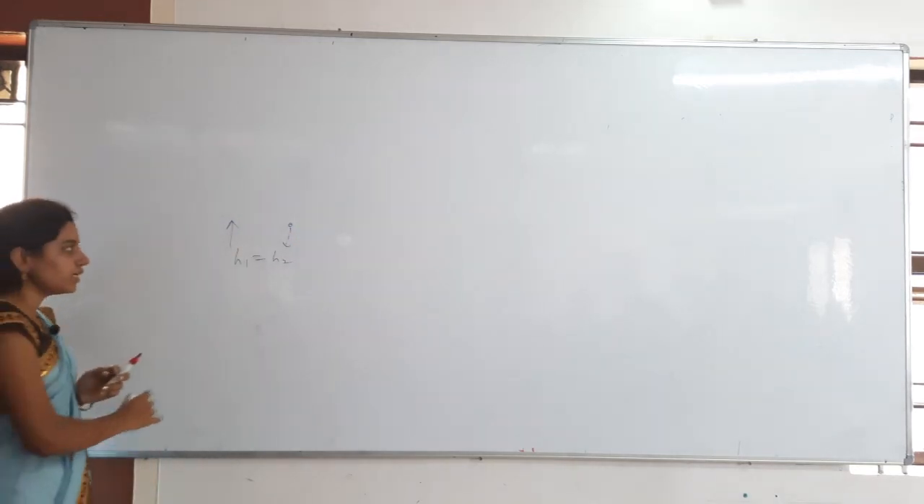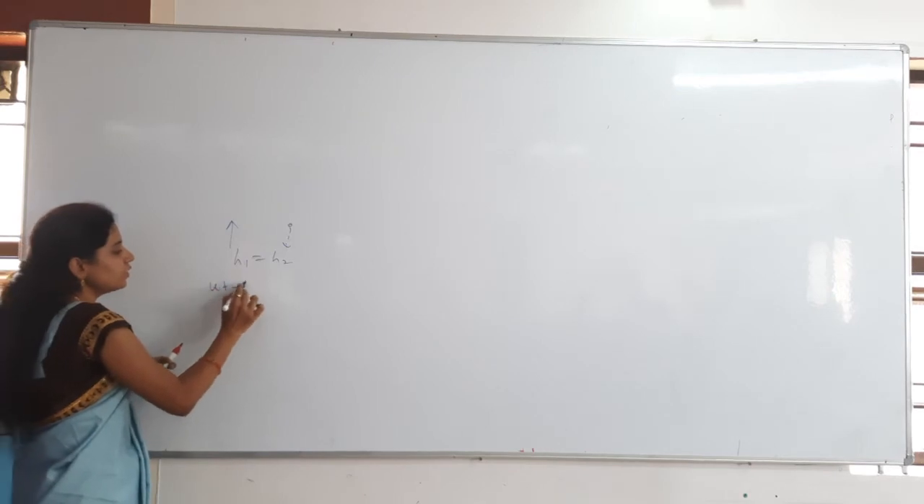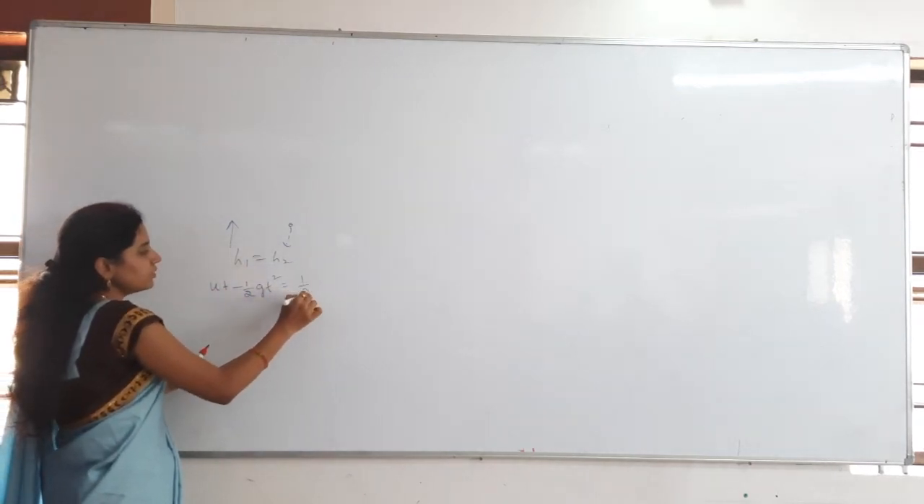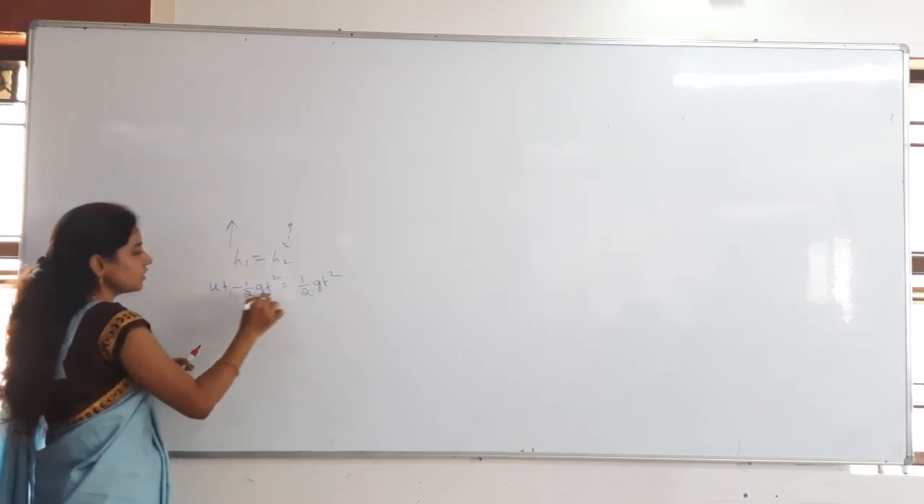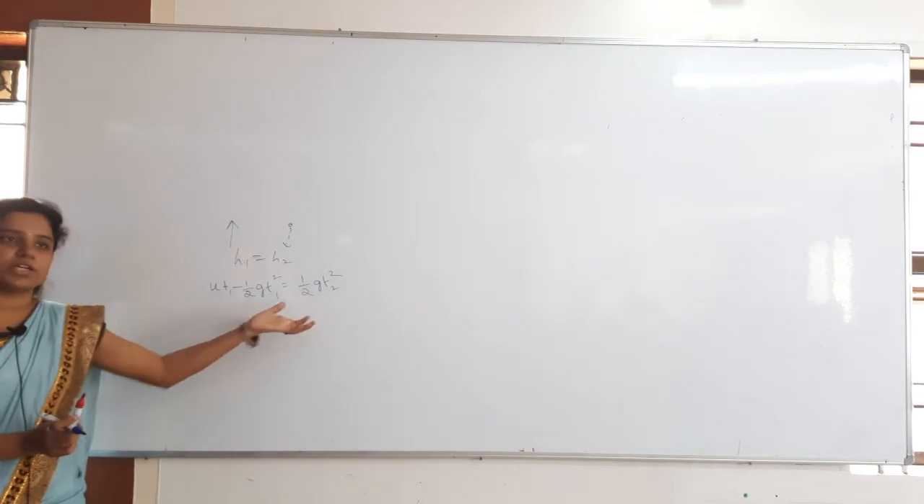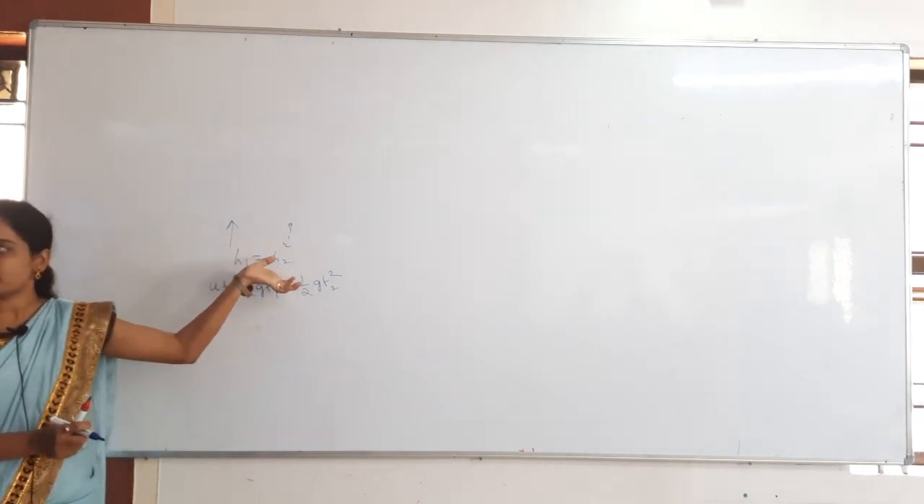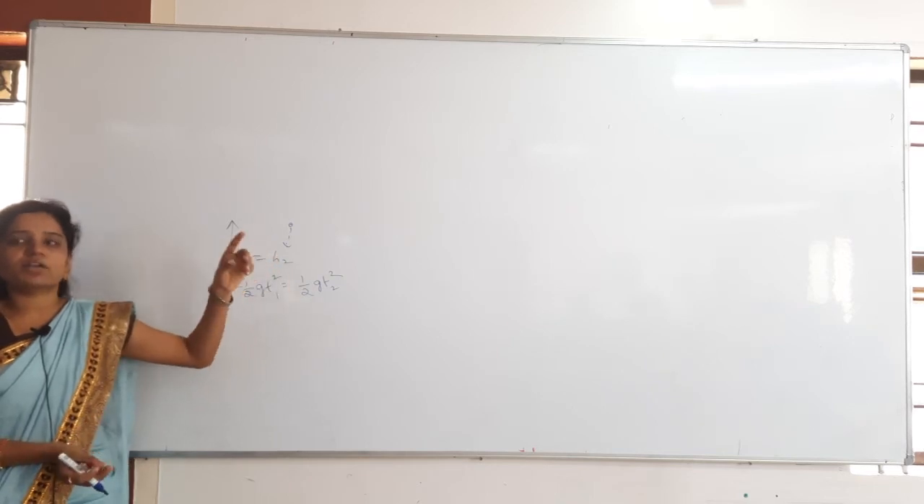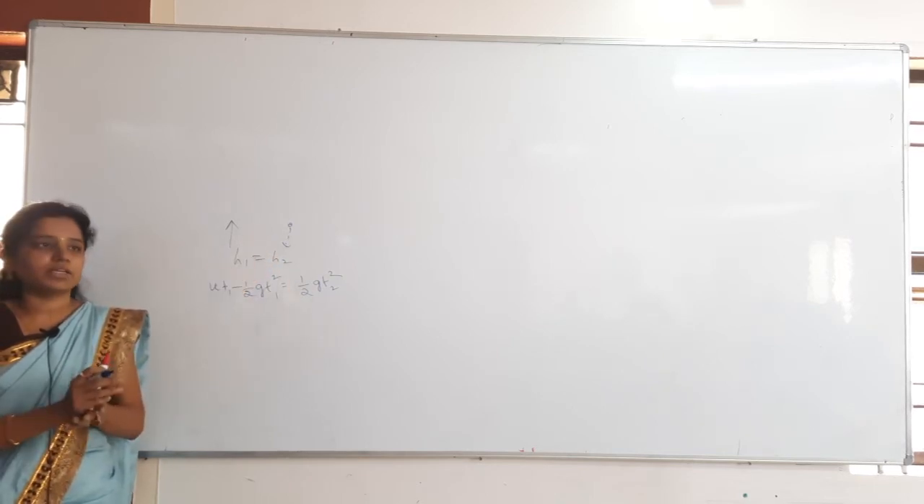So what will we get here? For the vertically projected body, ut minus half gt square is equal to this one, which will be just half gt square. Of course, t1 here, t2 here. That is how you will get the t1, t2 relation, and we have also solved so many problems based on this concept. Very, very important whenever the bodies are colliding midway, otherwise meeting each other.